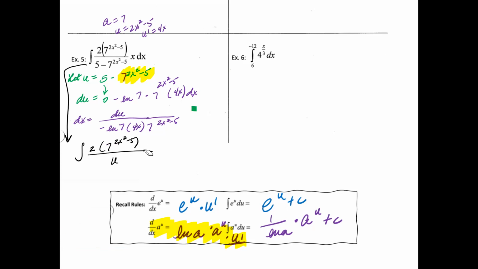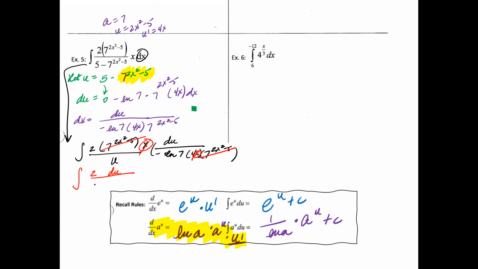Replace your dx, and don't forget there's an x right there, with du over negative ln 7 times 4x times 7 to the 2x squared minus 5. So let's see what we can cancel. We can cancel the 7. That's gone. I can cancel the x. That's gone. And then I'm left with 2 du on top.